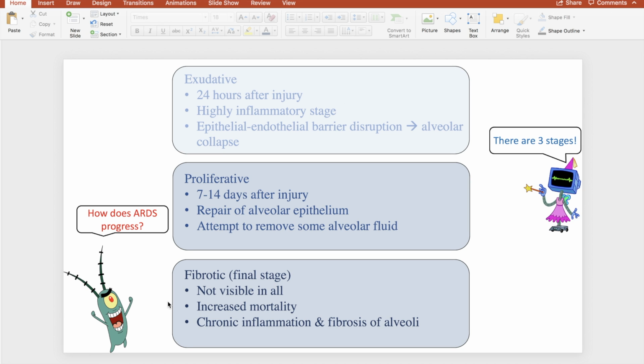It is not visible in all individuals with ARDS. There's increased mortality, and there's chronic inflammation and fibrosis of the alveoli. Patients entering the fibrotic phase have low chance of survival. The progression of ARDS varies among individuals. For example, some patients survive the exudative phase and pulmonary edema resolves, followed by complete recovery. However, others don't.